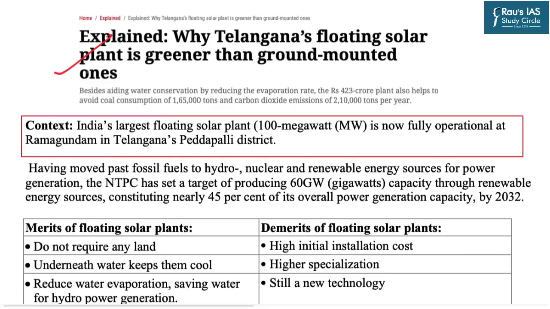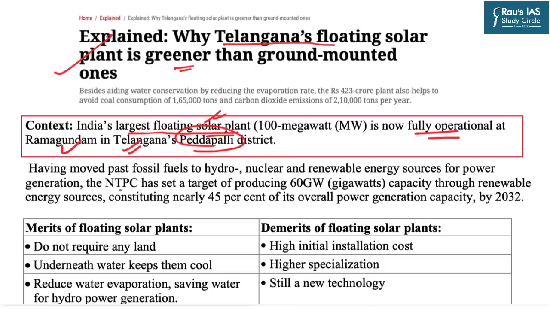This topic is in relation to solar energy. The topic reads: why Telangana's floating solar plant is greener than the ground mounted ones. So as you can see, this topic is restricted in the sense that it will talk about the floating solar plants. The context of this news article is that recently India's largest floating solar plant has been fully operational at the Ramagundam in Telangana's Peddapalli district. So the largest floating solar plant lies in the state of Telangana.